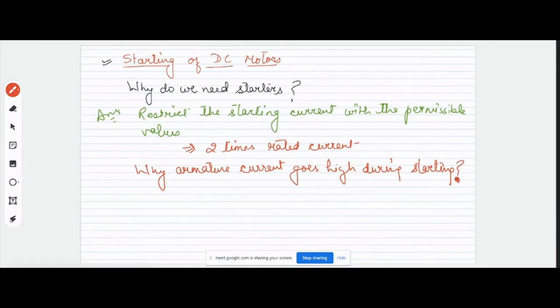Why does it? Sir, torque is directly proportional to phi Ia. To increase the torque, starting current increases. Okay, but this is not the reason. Any other explanation?